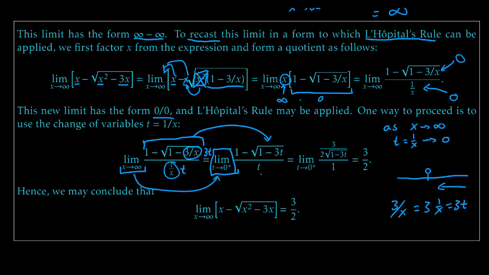Cool. We're still in a L'Hopital's form. Notice that as t goes to 0, the top still goes to the exact same thing. Changing our labels should not change the values of a limit. If somehow by changing our labels we've changed the value of a limit, we've done things wrong; we've somehow not considered some extra complication going on there. But for simple substitutions like this, you don't even have to worry about it.